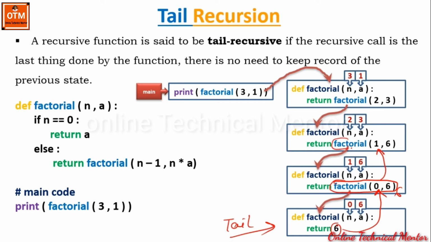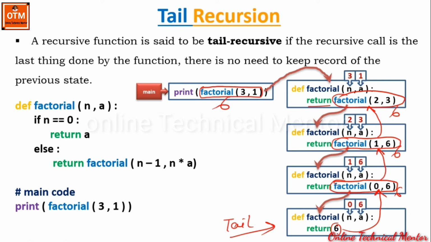So you can think that again this function will be replaced by the value 6. Here also nothing to do. It will just simply return the result back to the previous state. And finally this 6 will be returned to the main function, and within the main function this portion of the code will be replaced by the value 6.